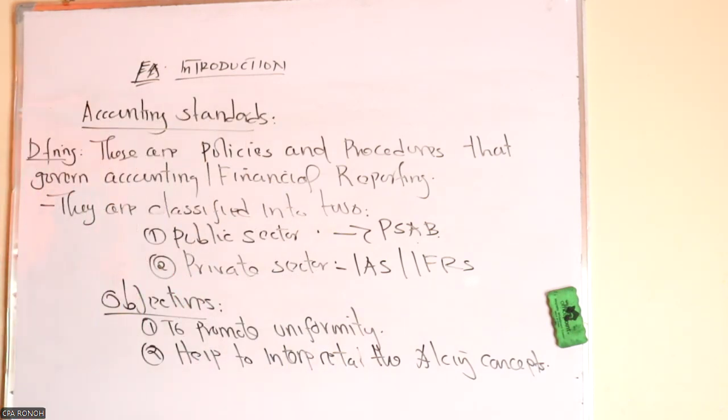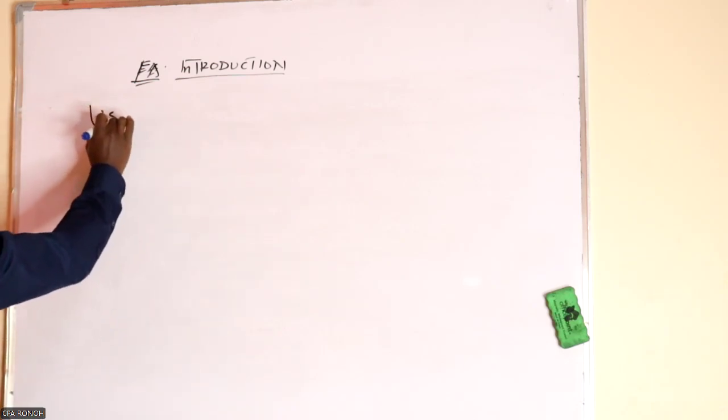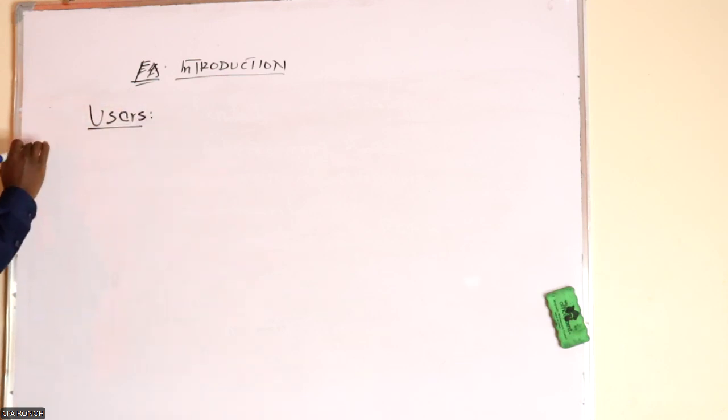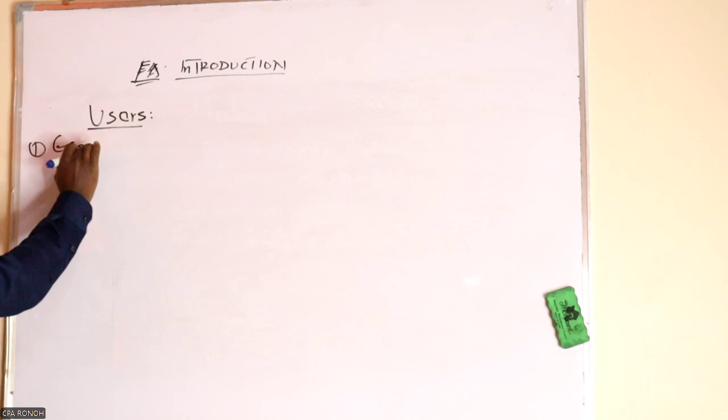So those are the two objectives of the accounting standards. Once we are done with this, we need to look at the users of financial statements. So let's see the users. I had said this before. The first one is government.